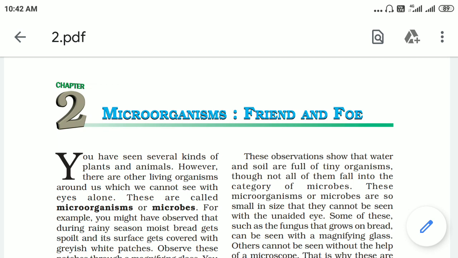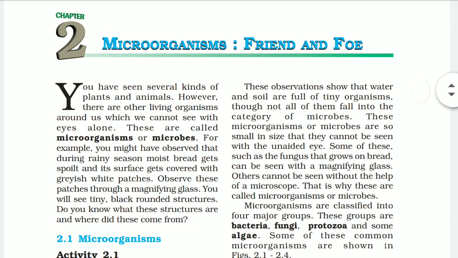So you have seen several kinds of plants and animals. However, there are other living organisms around us which we cannot see through our eyes alone. These are called microorganisms or microbes.